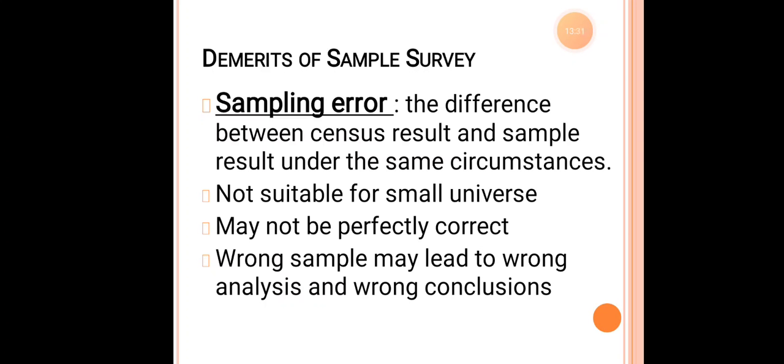It will be very difficult for you for the estimation process. So this is also one of the demerits under sample survey. And lastly, it will lead to the wrong sample, which will also lead to the wrong analysis and conclusions. So for example, when I go for the investigation for one house, at that particular point of time, when the person is not there in that house, I shift my attention to another house. So at this particular point of time, I have left out one house.